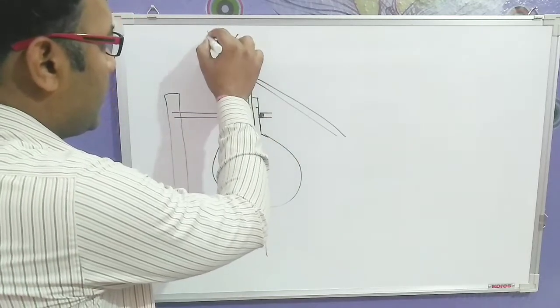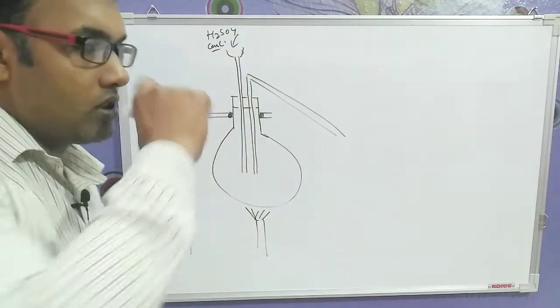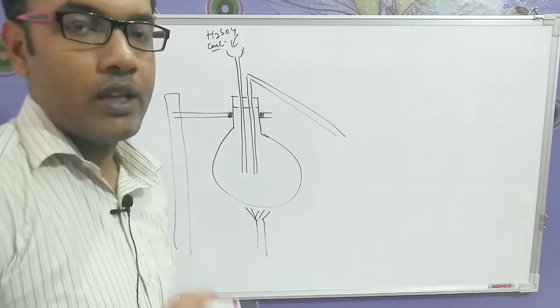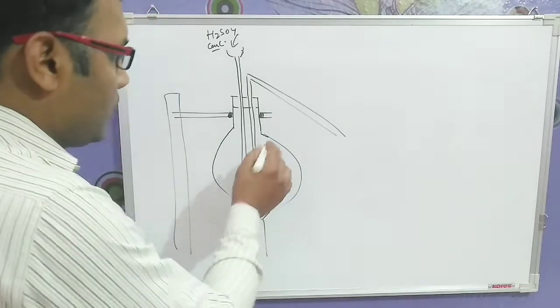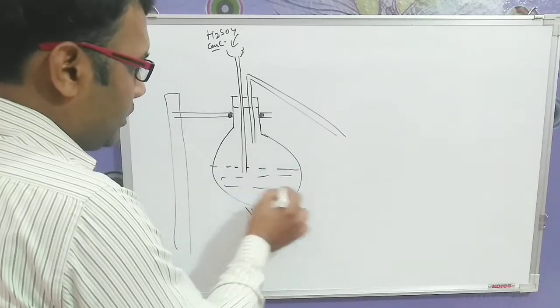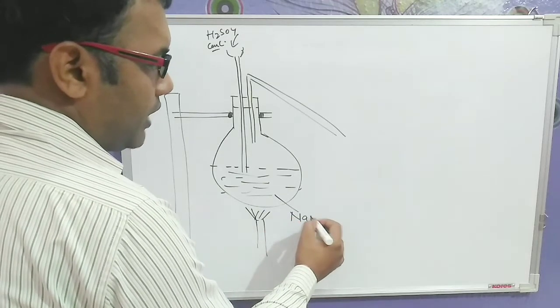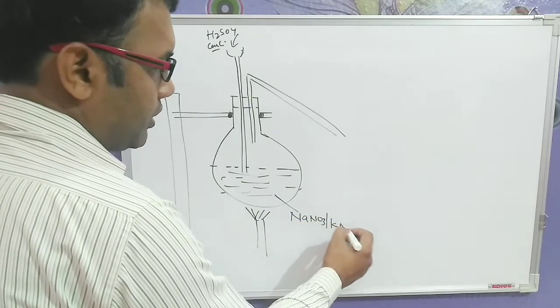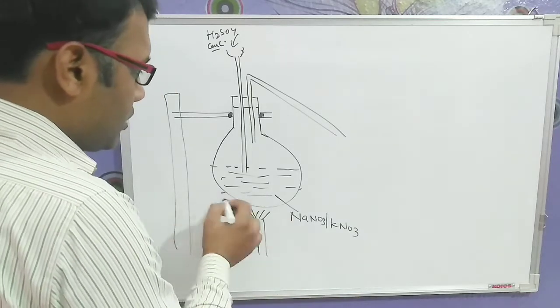From here we are adding concentrated H2SO4. Why concentrated? Because we know only this acid is non-volatile in nature, the rest of the acids are volatile in nature. So here we are adding either sodium nitrate or potassium nitrate. From here we are providing heat to this.